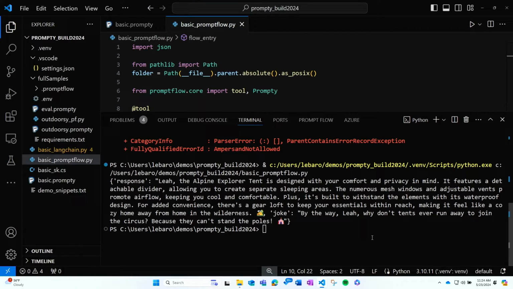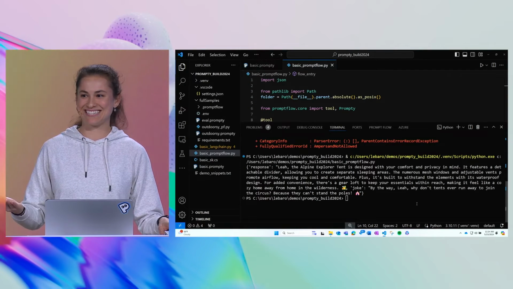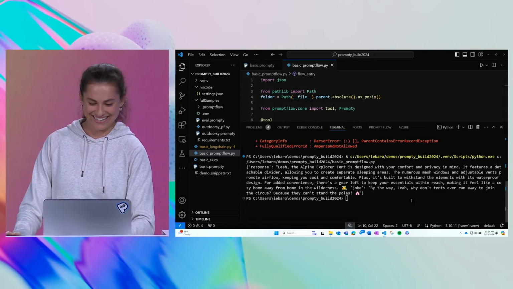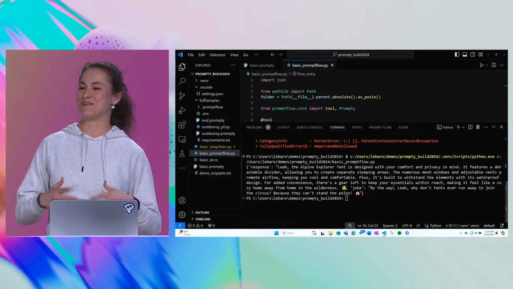By the way, why don't tents ever run away to join the circus? Because they can't stand the poles. That still doesn't make any sense to me. Anyone? No? OK.